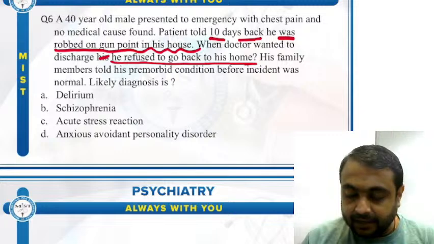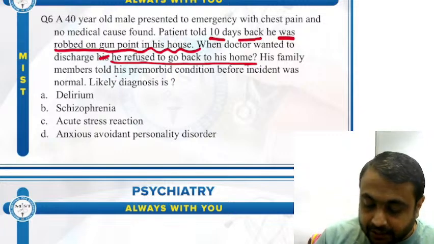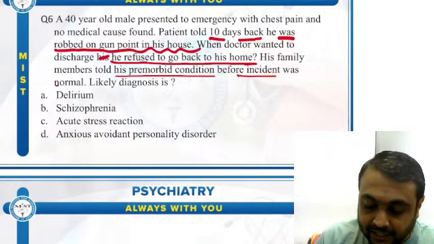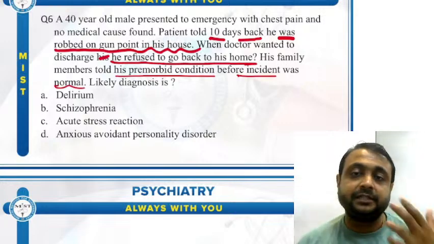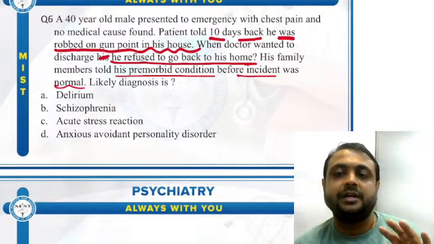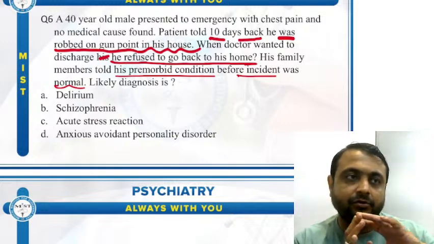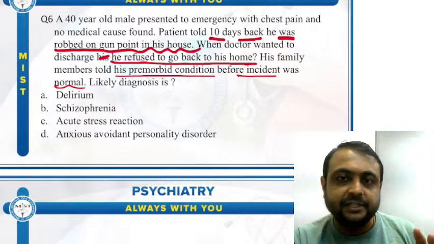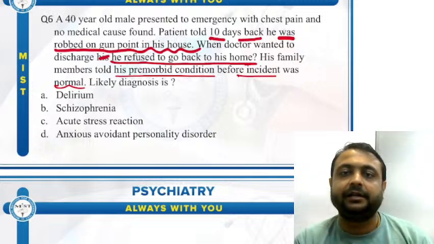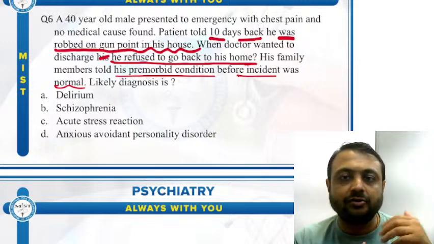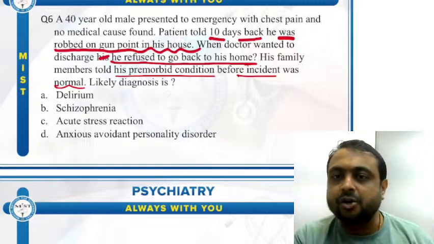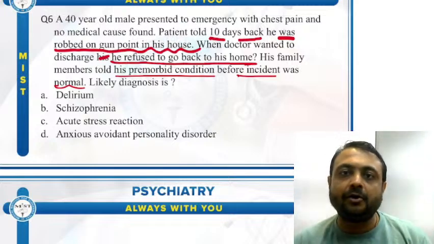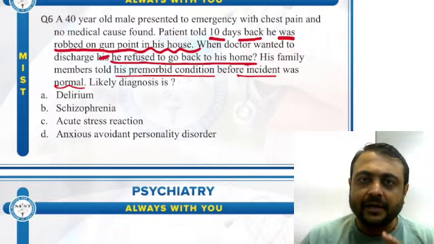His family members told his pre-morbid condition before the incident was totally normal. Means before this incident of robbery, patient was totally normal. There is no pre-morbid anxiety, no avoidant behavior before the incident, no delusion, no hallucination, there is nothing wrong with the person. He is a non-drinker, nothing is mentioned about alcohol or any other kind of thing here in this question.